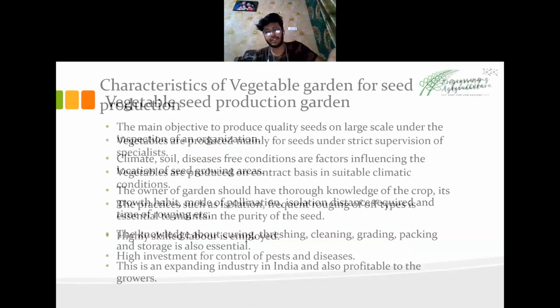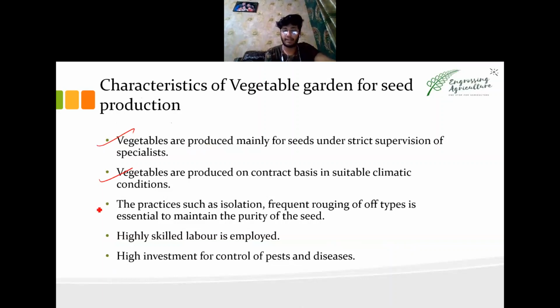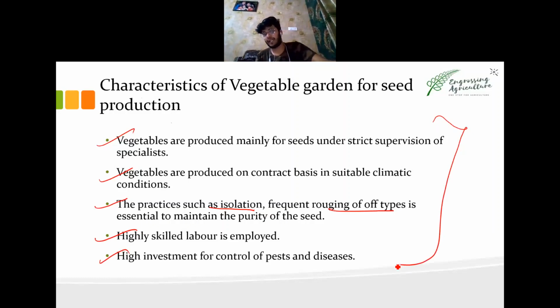Then we have characteristic features: strict supervision, climate conditions should be controlled, isolation practices as I told you, no extra gene impurity should be present in the seed, high skilled labor, high investment. These are important points which you need to write down in the examination to get good marks. Next, we have high investment for pests. So an MCQ can be made from even these, like which vegetable garden requires high investment for controlling pests and disease? The vegetable garden for seed production, simple. Go to the points, you will be able to do all the MCQs.